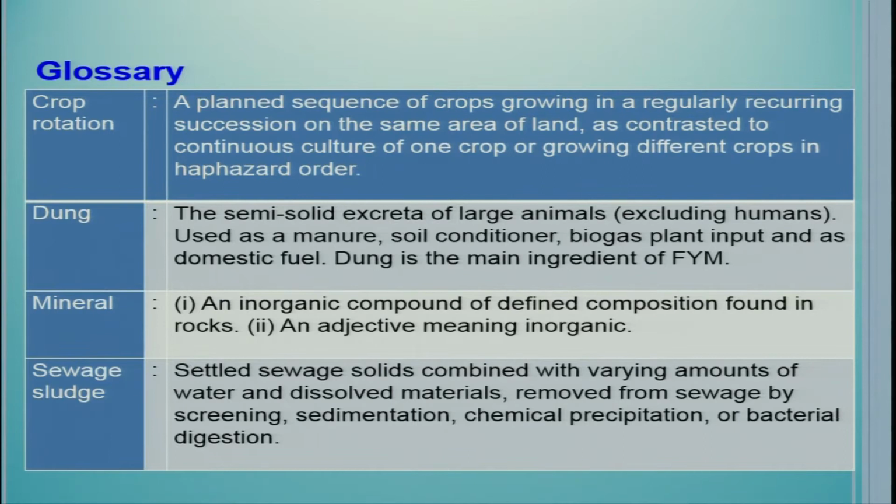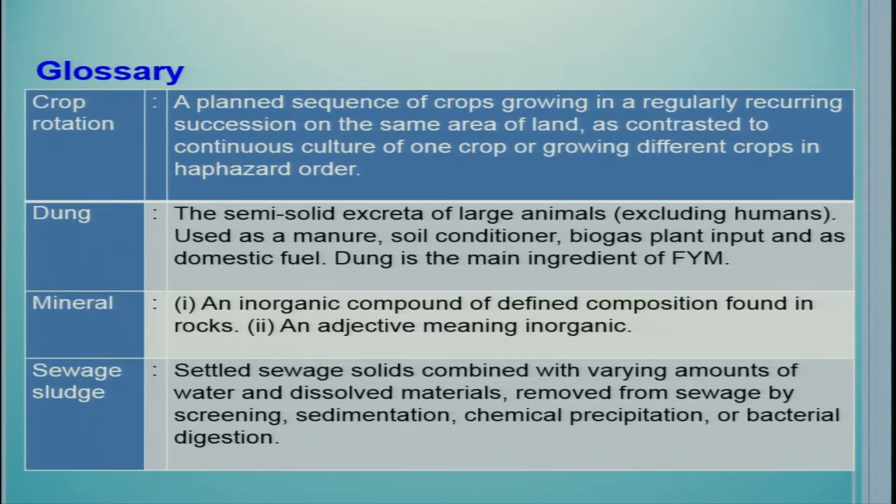Now some glossary. Crop rotation is a planned sequence of crops growing in a regularly recurring succession on the same area of land, as contrasted to continuous culture of one crop or growing different crops in haphazard order. It means there is some order of replacing one crop with another kind of crop in the same field. There is no repetition of crop in the rotation. Suppose this year you have taken rice in this field, then for 2-3 years you should not take rice. You can take some other kharif season crops in place of rice. So that is your rotation.